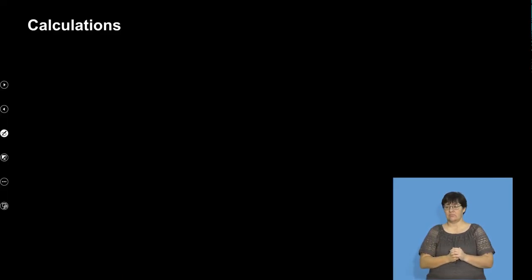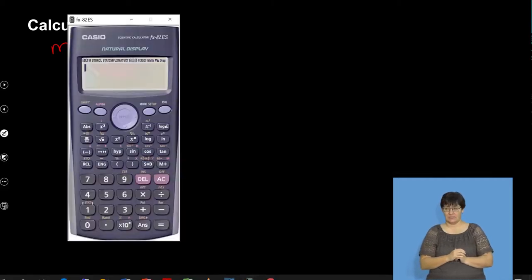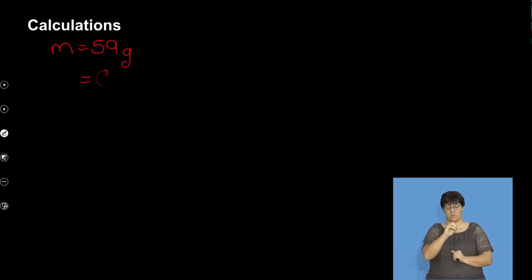So if we go back here, what we knew was the mass of my tennis ball was 59 grams. Remember, in physics, we can't work in grams. We have to work in kilograms. So I'm going to divide that by 1,000, okay? And just in case, let's just quickly do 59 divided by 1,000. Oopsie, gives me 0.059.